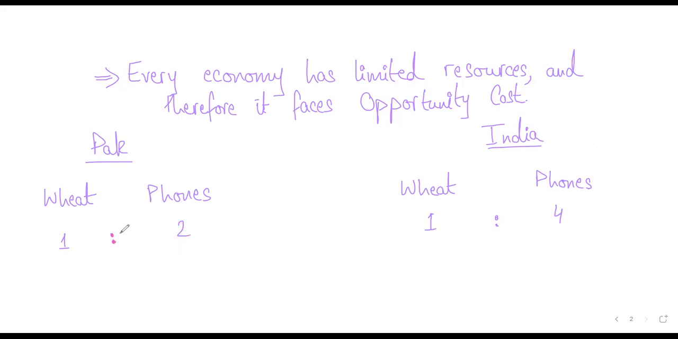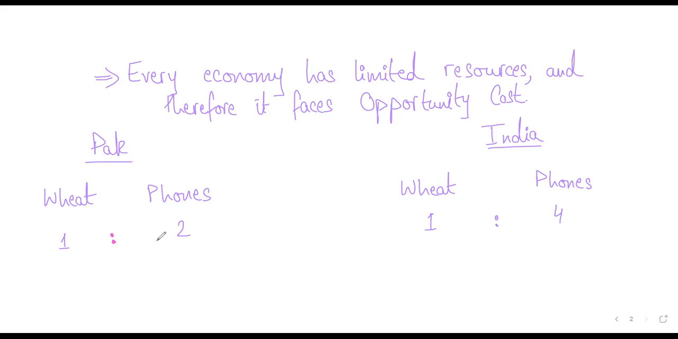Either you can produce 1 unit of wheat in Pakistan, that could be kg, whatever, against two phones. On the other hand, in case of India, to produce one wheat, that is equivalent to four cell phones. So either you can produce 1 unit of wheat or four cell phones. So India has to give up more. Students, are you getting me? India has to give up more if they specialize in wheat because their opportunity cost is high, whereas Pakistan has to give up less if they are making wheat because they only have to give up two cell phones.